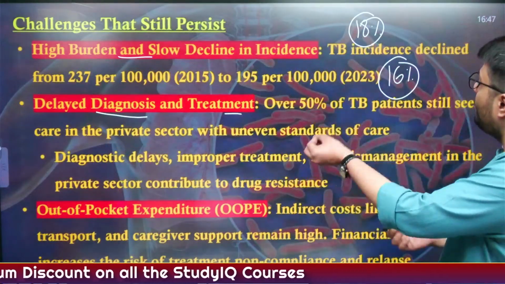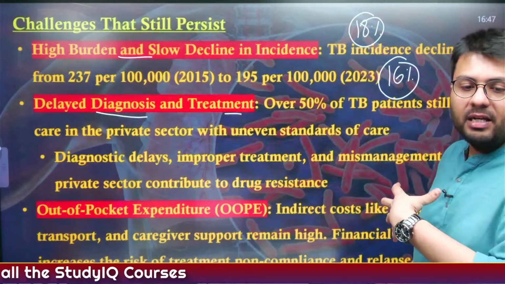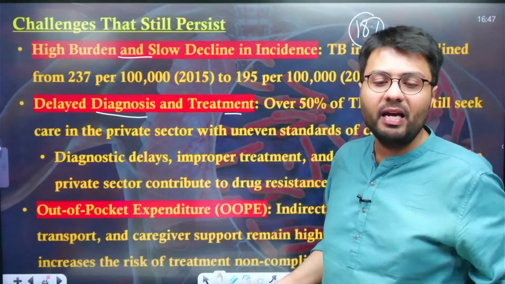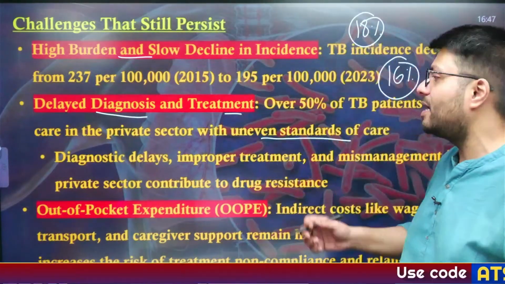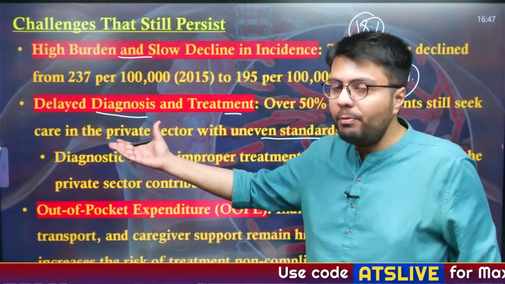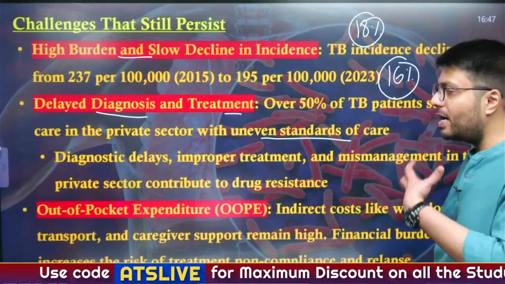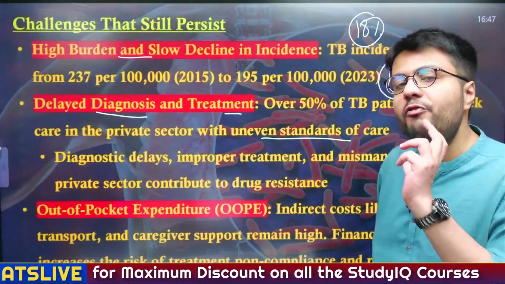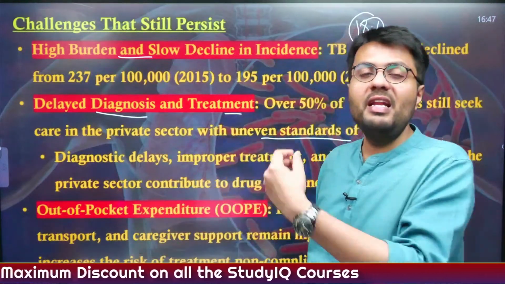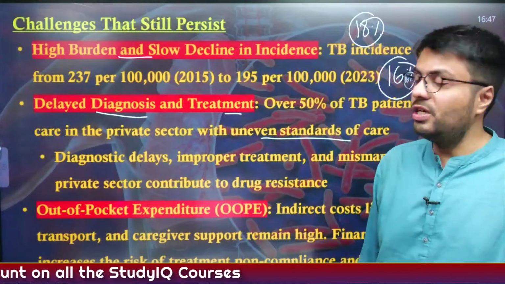Over 50% of TB patients seek care in the private healthcare sector, which follows uneven standards of care. For example, there might be a diagnostic delay, an improper treatment, and also mismanagement in terms of what kind of medication will be given, and this can lead to increased drug resistance in TB.